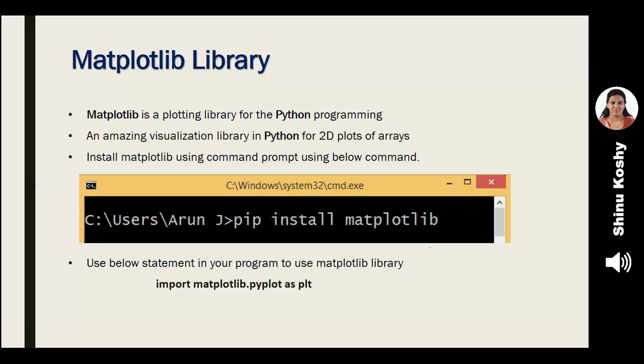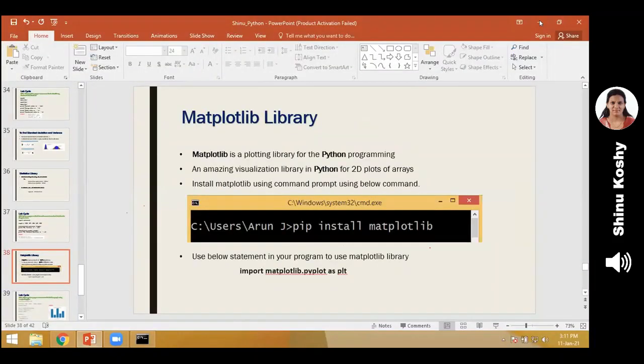It is a plotting library. That means we want to do any 2D plotting of graphs, charts. You can draw straight line, you can draw circles, any type of graphics that you want to draw, you can use the Matplotlib library. So it is a visualization library. Now, in order to work with this library, we have to install Matplotlib in the command prompt. I will just show you how to install Matplotlib in the command prompt. Until you install this, it will not work.